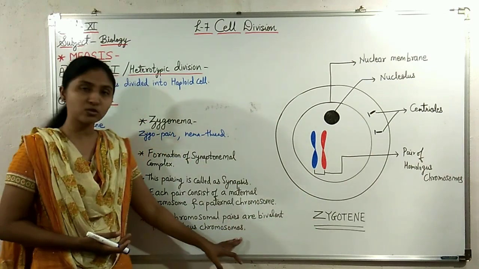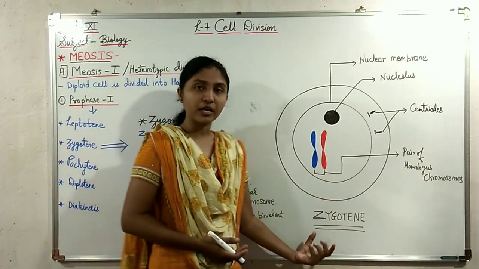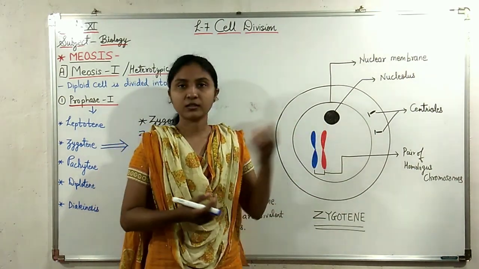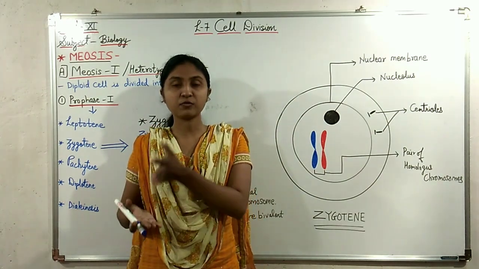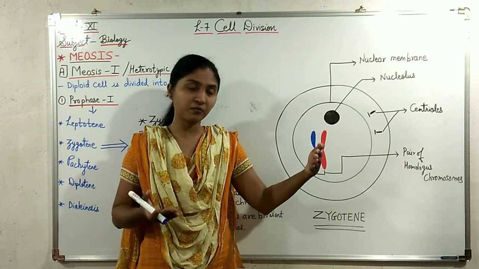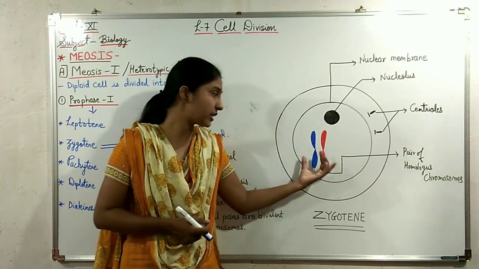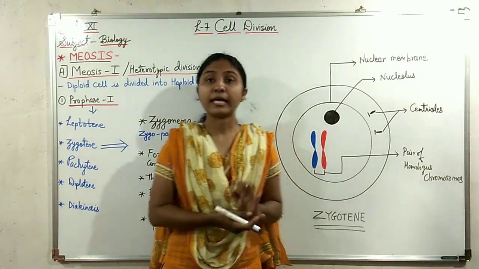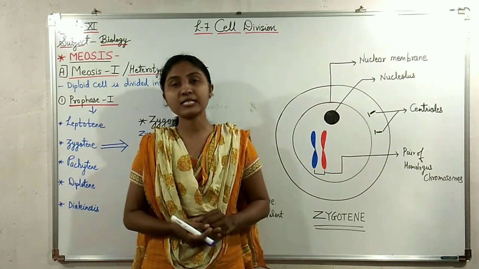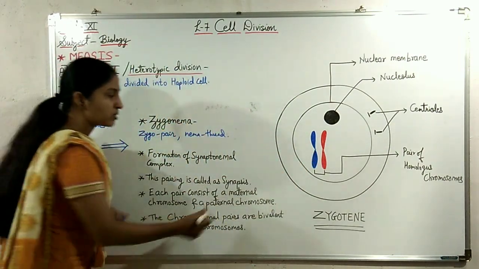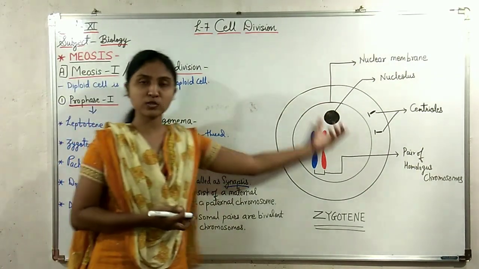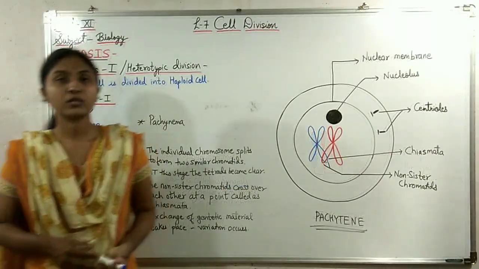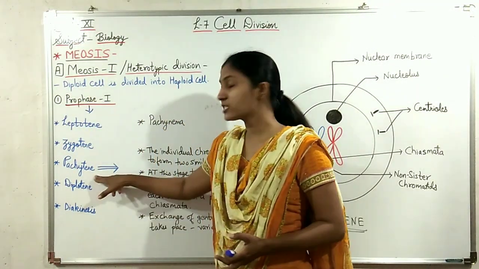So in the zygotene stage, the chromosomes from mother and chromosomes from father come close to each other and form a pair, and that pair is called homologous chromosomes. This pairing of the chromosomes is called synapsis, and the complex which is formed is called synaptonemal complex. So the third substage of prophase 1 is pachytene.